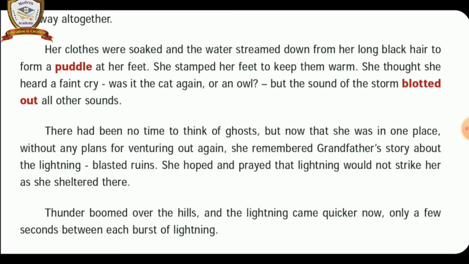Usha's clothes were wet. There was a stream of water flowing down from her long black hair as a pool at her feet. She stamped her feet to keep warm.